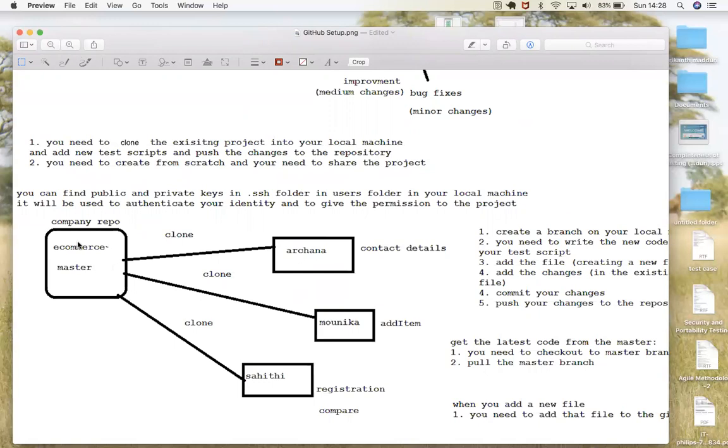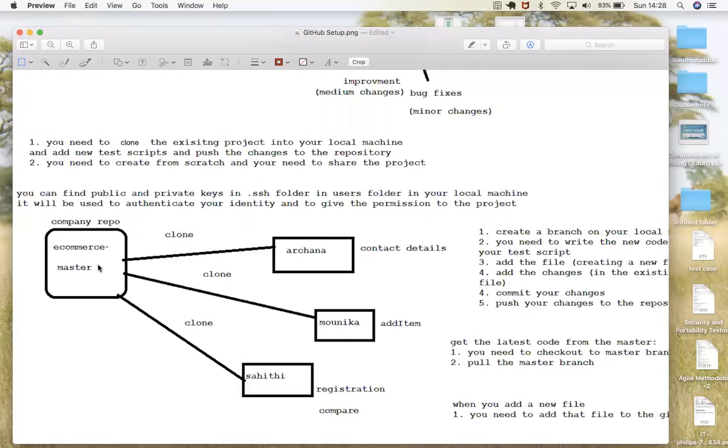Then he'll say he already automated a few scripts, and you can take that copy and start adding more scripts to the existing one. Then you clone that project into your local machine, add the new scripts, and push your changes to the repository. You take the copy as it is, add your changes, then push it. Same for Monica, same for Sahiti.